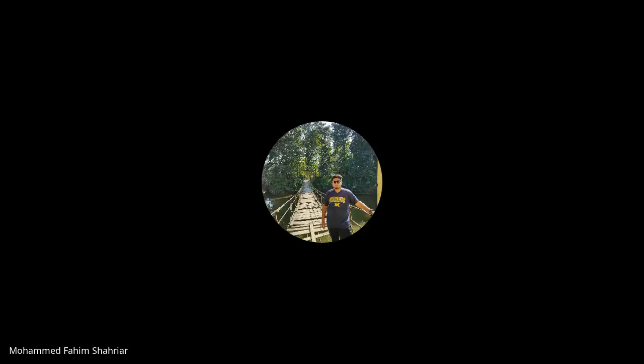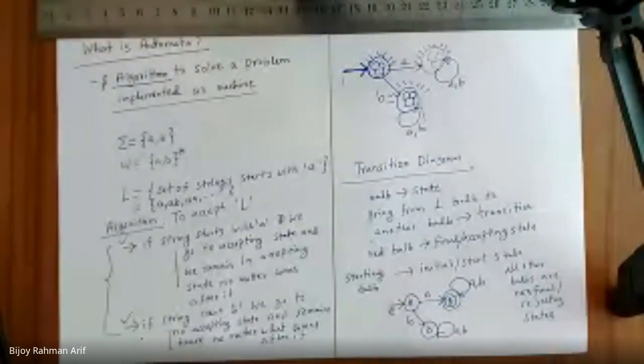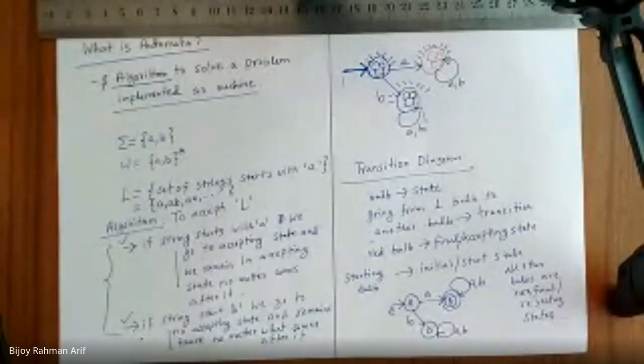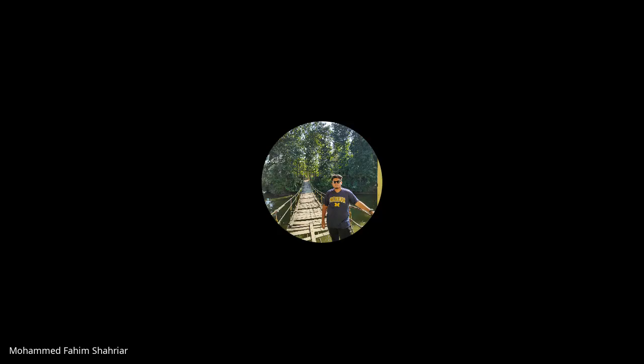Starting from the start state, which one is going to any of the final states? In this case, there is only one final state, but many other finite automata might have more than one final state. Is that clear to you? Yes, sir. Okay, so let's give you an example.